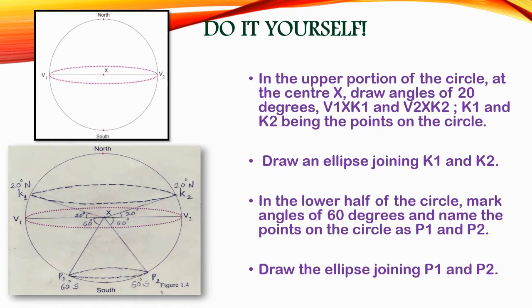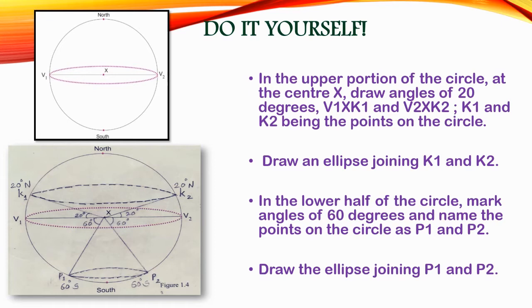First, in the upper portion of the circle, at the center X, you have to draw an angle of 20 degrees as V1 X K1, and the same distance from the other side of the circle, that is V2 X K2. Now points K1 and K2 are on the circle. Draw an ellipse. Students, ellipse means oval shaped circle. So here you have to draw an ellipse that joins points K1 and K2.